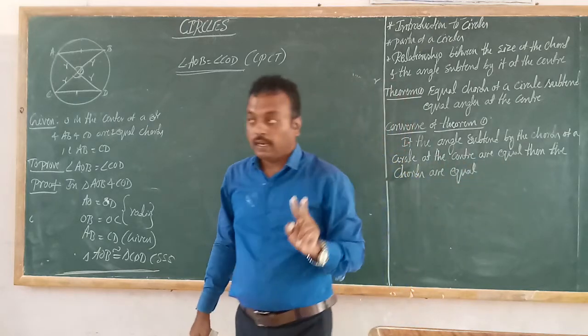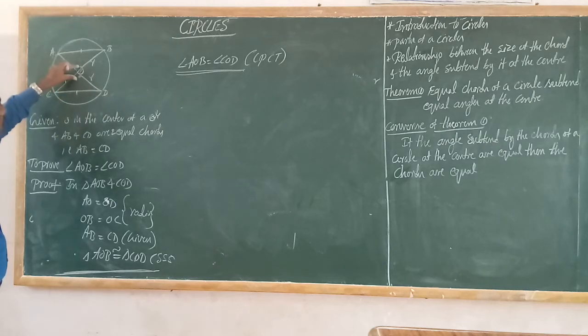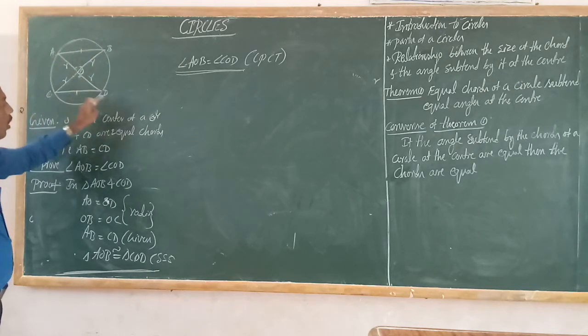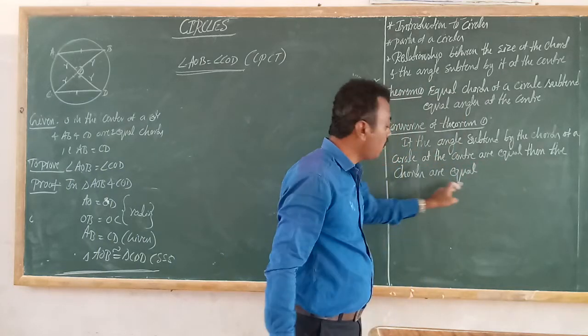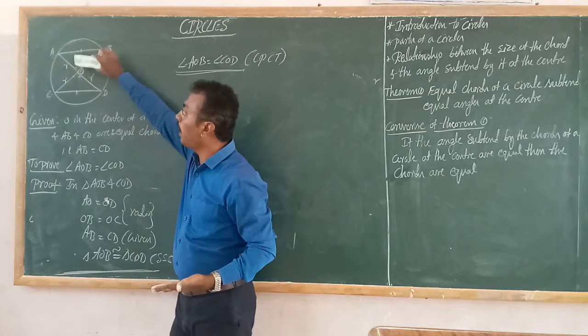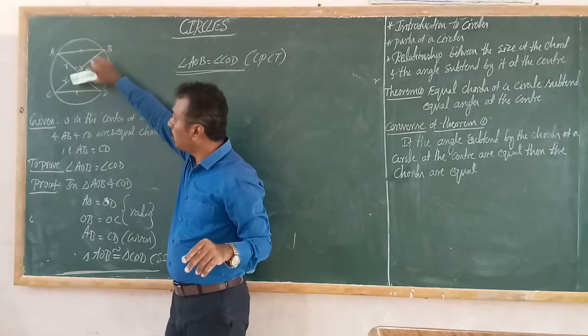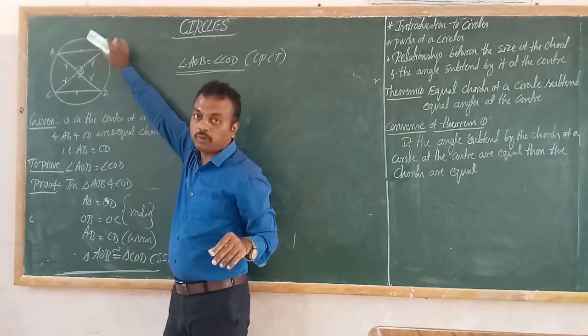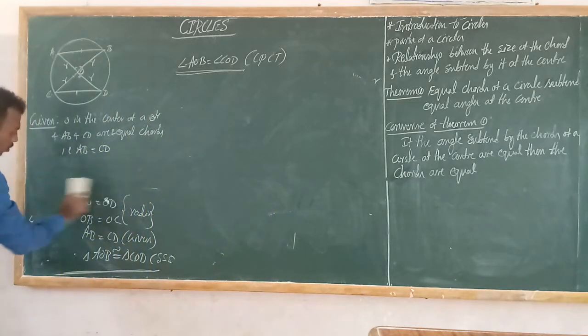So two angles subtended at the center are equal, then we have to prove the chords are equal. The first theorem gave chords equal and asked us to prove angles equal; the converse is the opposite. Here the angles are given equal, and we must show the chords are equal. That is the converse of theorem number 1.